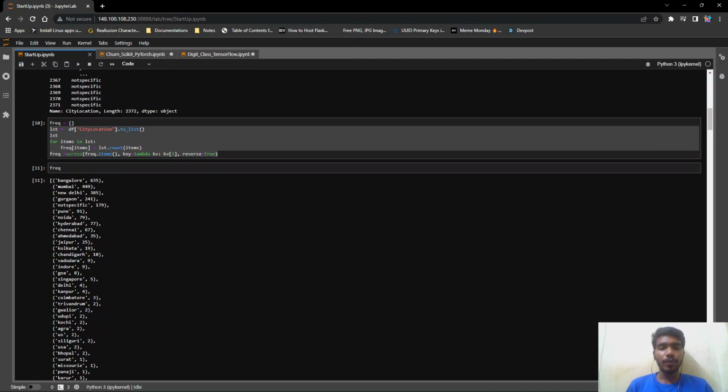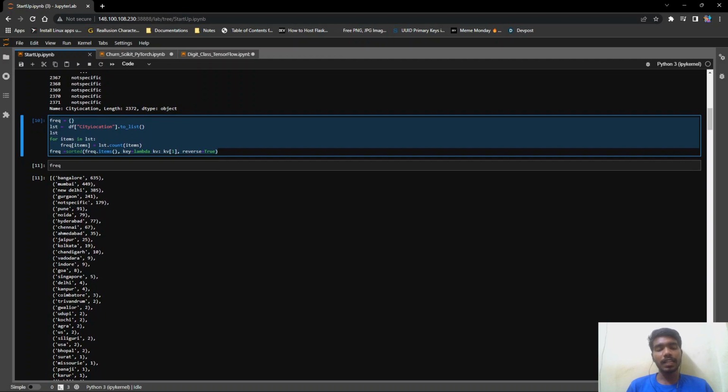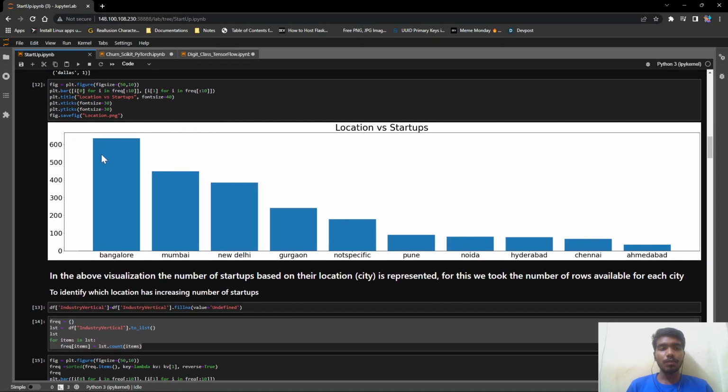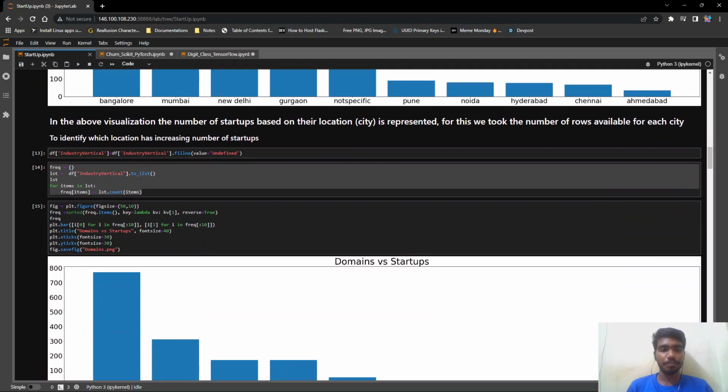So then what we are doing is we are doing frequency analysis on the data, so we can get how many startup companies were started in one city. So it has been visualized in a bar plot. We can clearly see that the cities are mentioned and the number of startups that were started in that region.